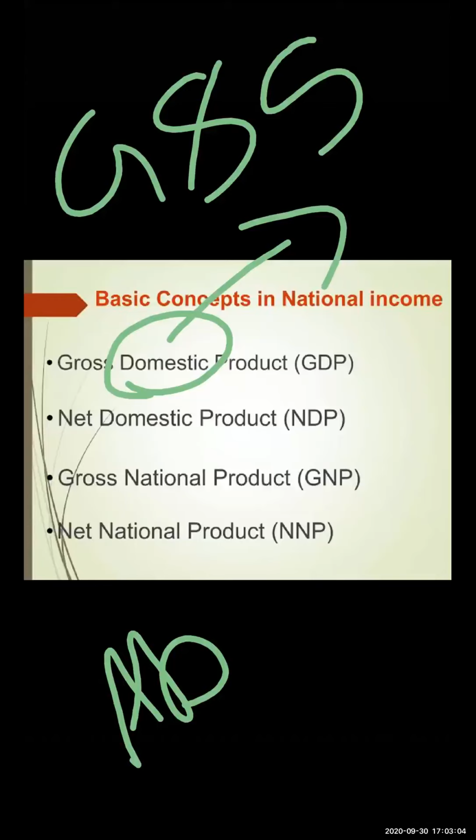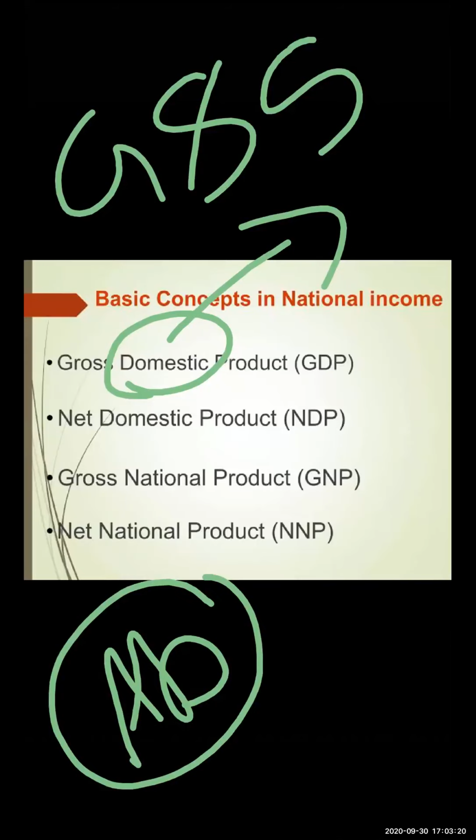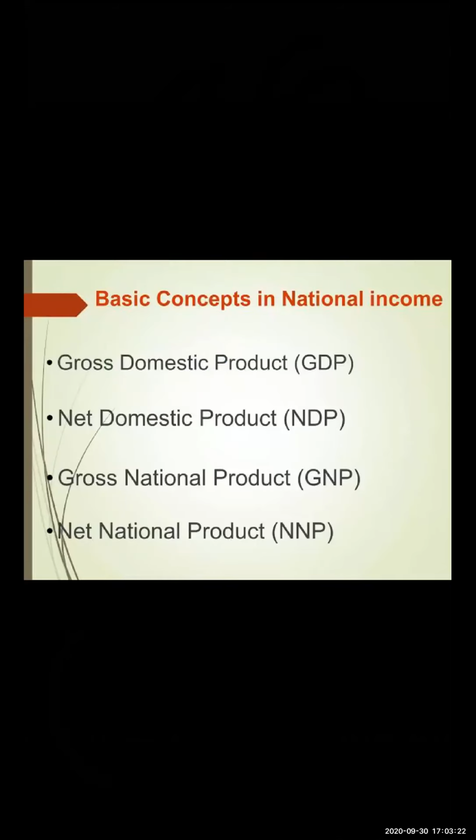We consider those people who are producing and living in India. They could be NRI, foreigner, or Indian resident, it doesn't matter.